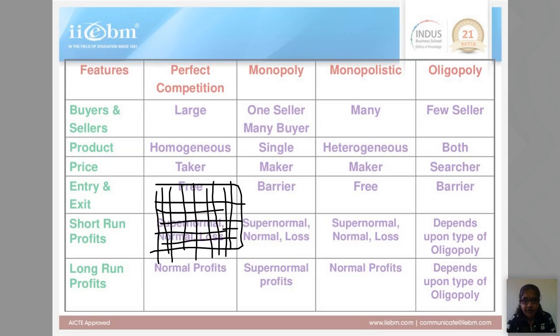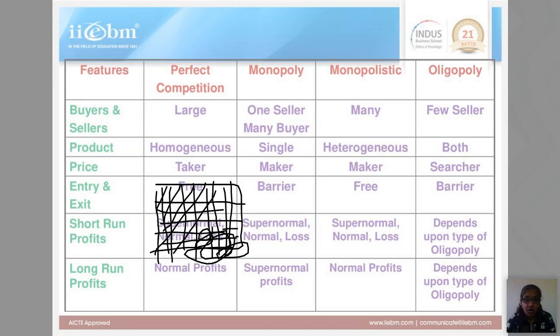Suppose you ask the photocopying people outside a school or institute, some will say we are making very good profit, these are making losses, and these are at no profit, no loss, a break-even situation. So they have just normal economic profits. This is the case in perfect competition in the short run.